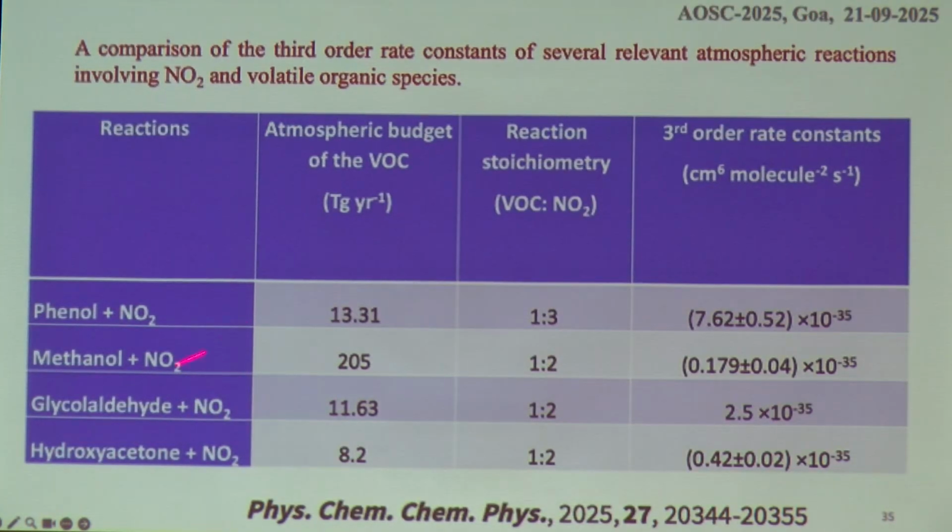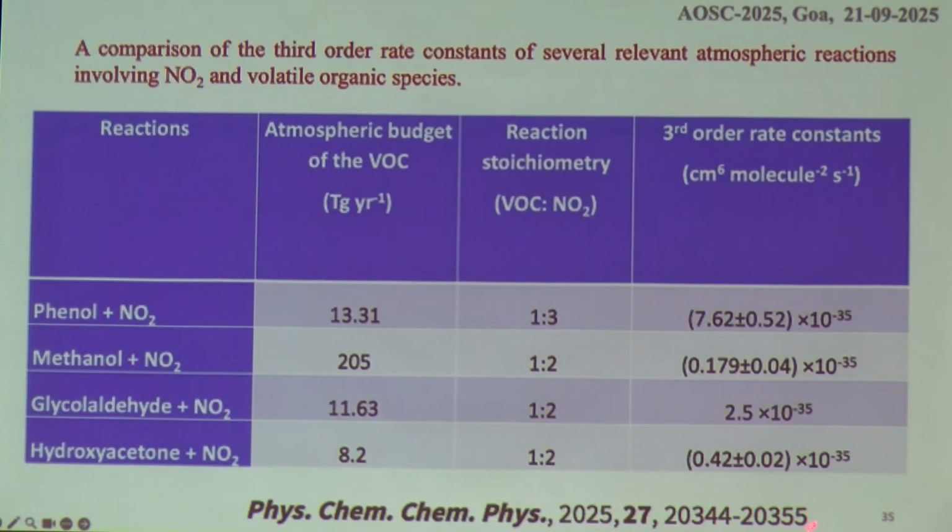And then we tried to show what the rate of the reactions is, and how atmospherically significant it could be, although the reaction channels are different. It appears that the reaction of nitrogen dioxide with phenol, methanol, glycolaldehyde, hydroxyacetone and all these species follows third order kinetics in all cases.